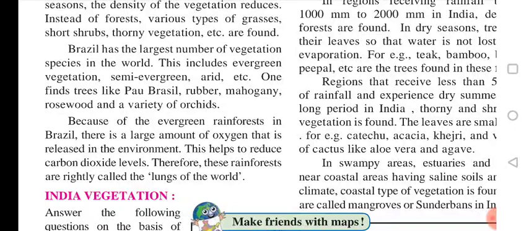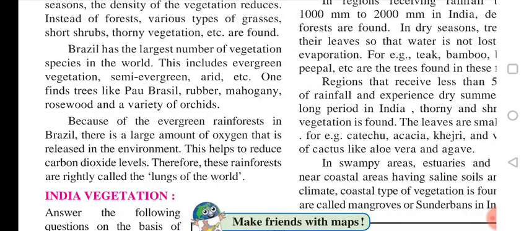It means that it receives a large amount of rainfall throughout the year. Some areas receive rainfall throughout the year, and these include evergreen forests. So Brazil includes evergreen forest also, because some areas receive more rainfall throughout the year. Such areas get evergreen forest.